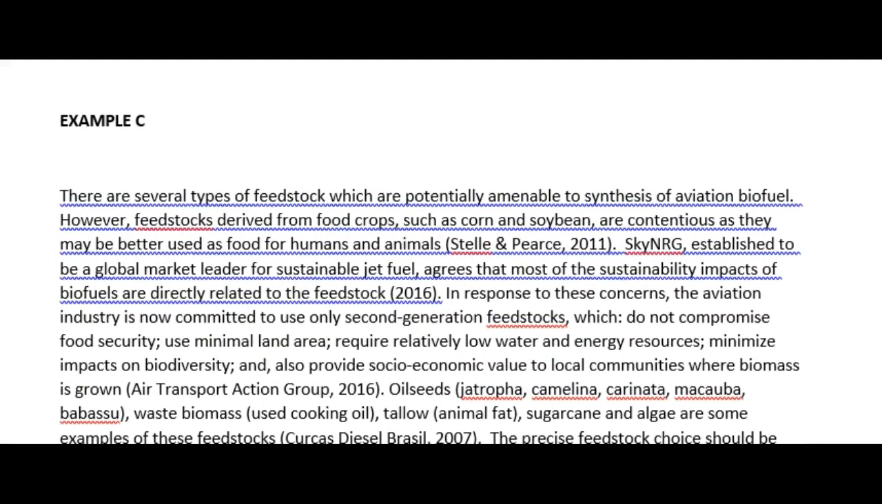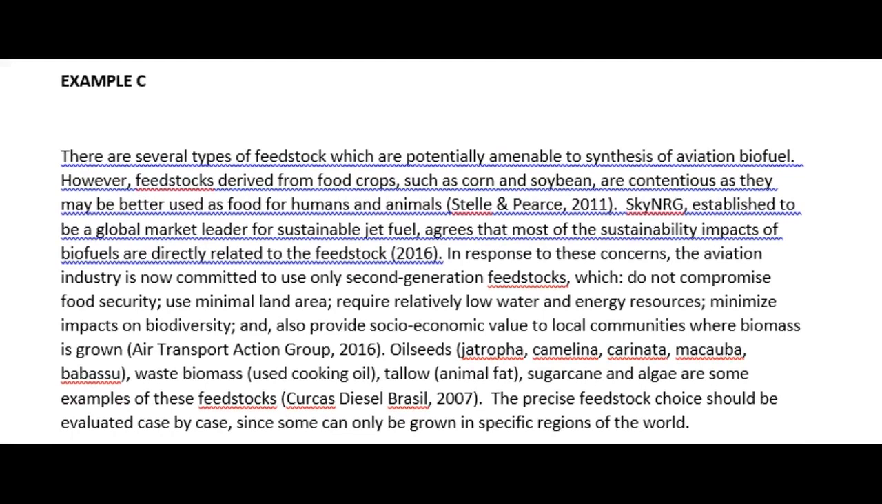Example C is another example of students writing. In this example, any information which is not the writer's own uses a correctly referenced in-text citation. In the third sentence here, you can see it refers to sky energy. It explains who they are, and this adds weight or strengthens the information that is presented and uses the reporting verb here, agrees that. This is a good example of synthesis.